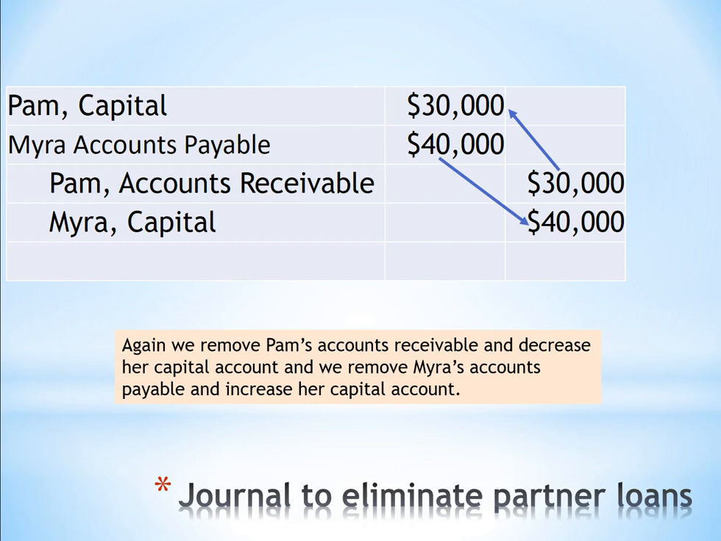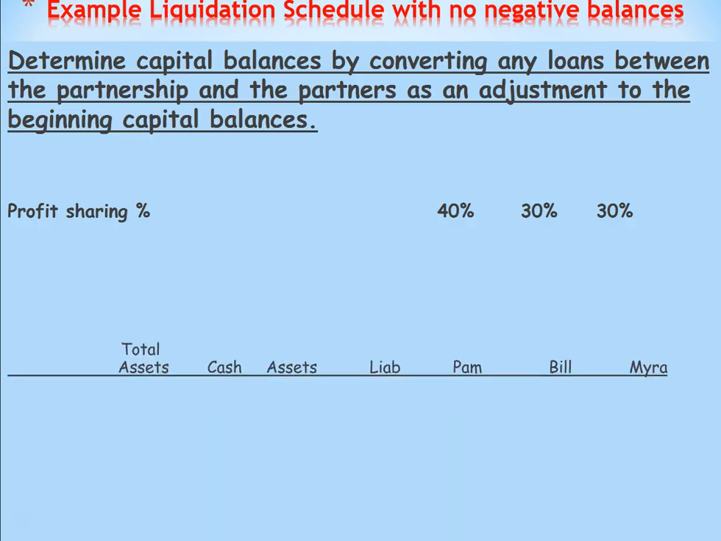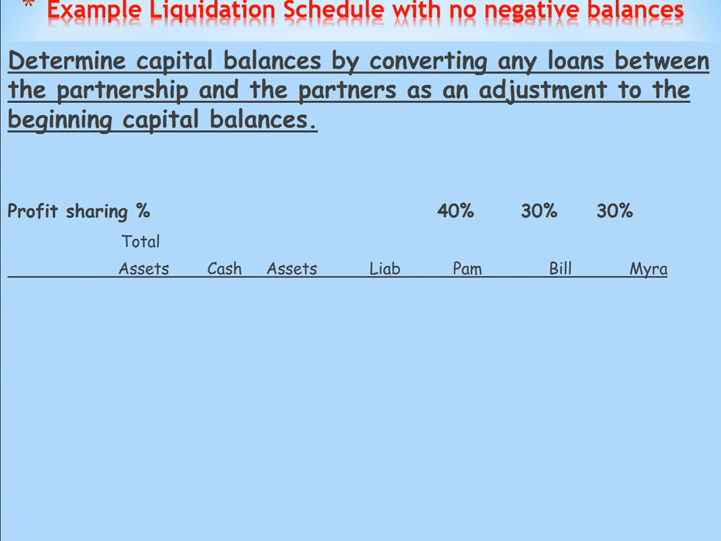Now we can go through and do a schedule of liquidation. And remember, you cannot have negative balances in the capital accounts, i.e. they cannot be overdrawn. So what I like to do when I'm doing an example like this, the first thing I do is I list total assets, cash, liabilities, and then the partners, and then I always put their percentage ownership across the top, making sure that equals 100%.